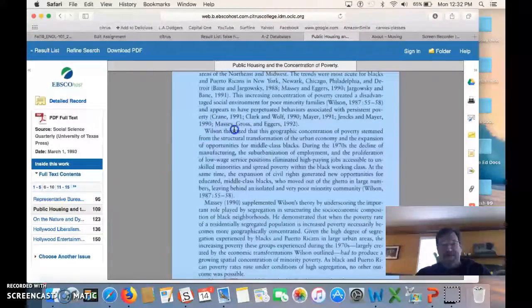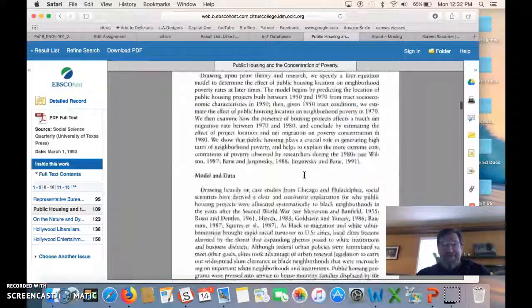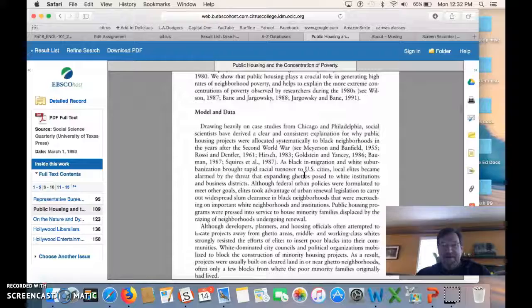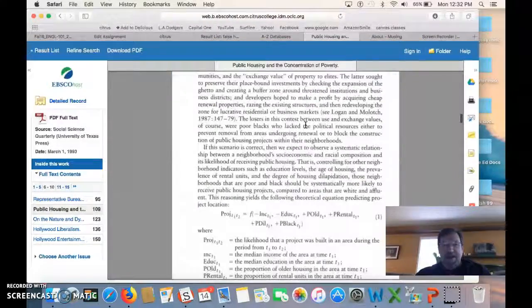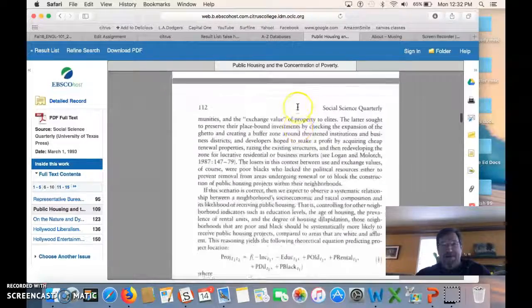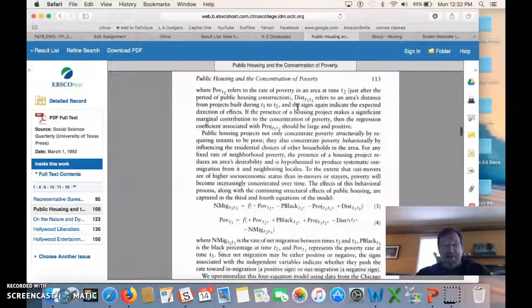Wilson theorized a geographic concentration of poverty stemmed from the structural transformation of the urban economy, expansion of opportunity of middle class blacks. All right, this is kind of heavy. It's heavier and more academic than I really want. Notice they are using Chicago in this case study, and I guess specifically the housing projects there. This one might be a little more intense.